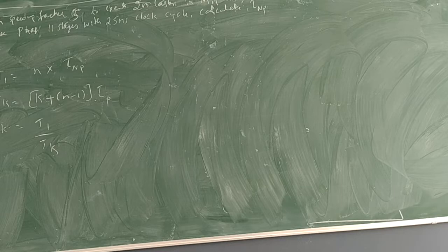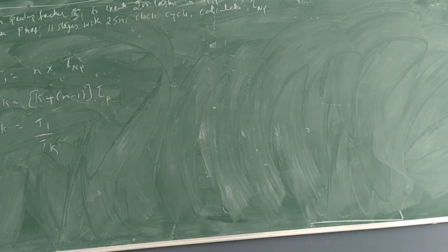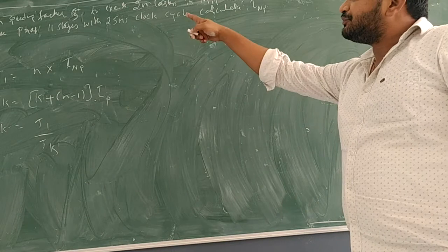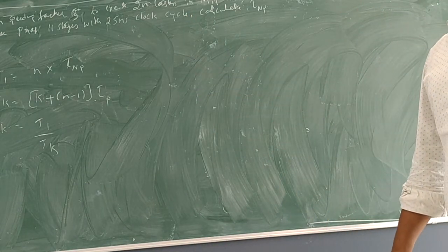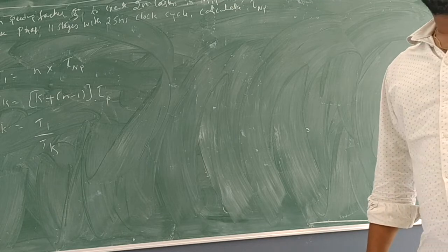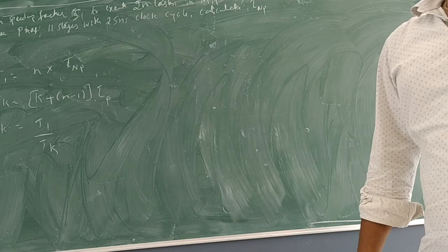Okay, so we have another problem with different given data. Let me read out the problem. Speed up factor is 5 to execute 200 tasks in both non-pipelined as well as pipelined systems.